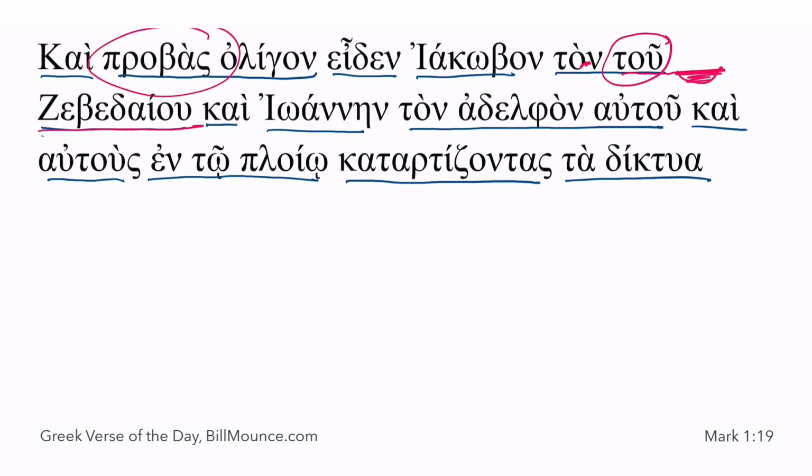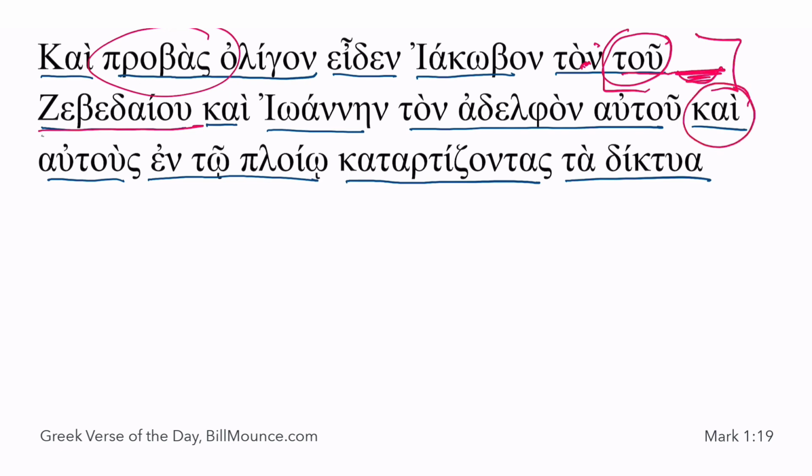And clearly here it would be huios. So it's the son of Zebedee. So again, article, then here's your modifier, and then your noun. So the son of Zebedee. These things are very straightforward. In context, we'll let you know what they are. And John, his brother.